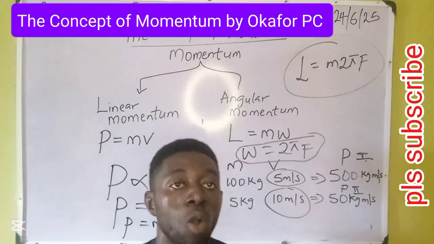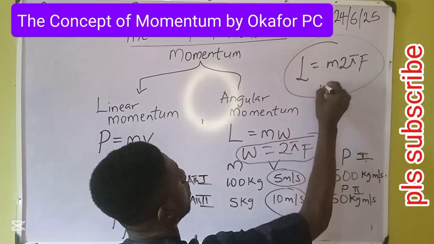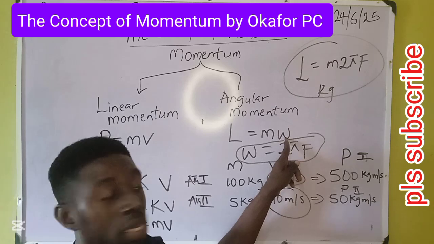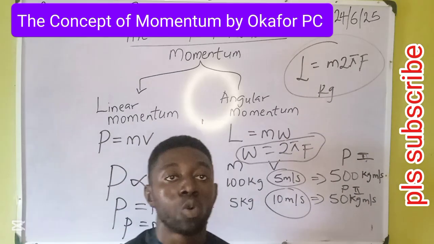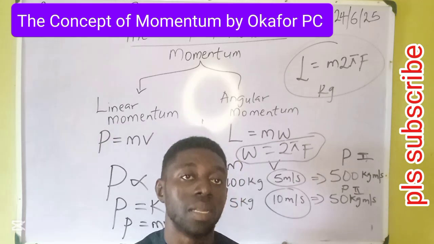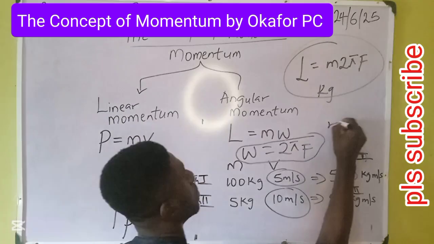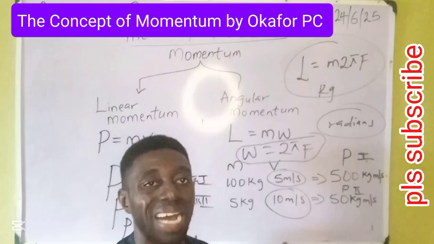The units, we also pick from the formula. The unit of mass is kilogram. For angular velocity, the same way we say meter per second, in the angular world we don't measure distance in meters, we measure distance in radians, contracted as rad.